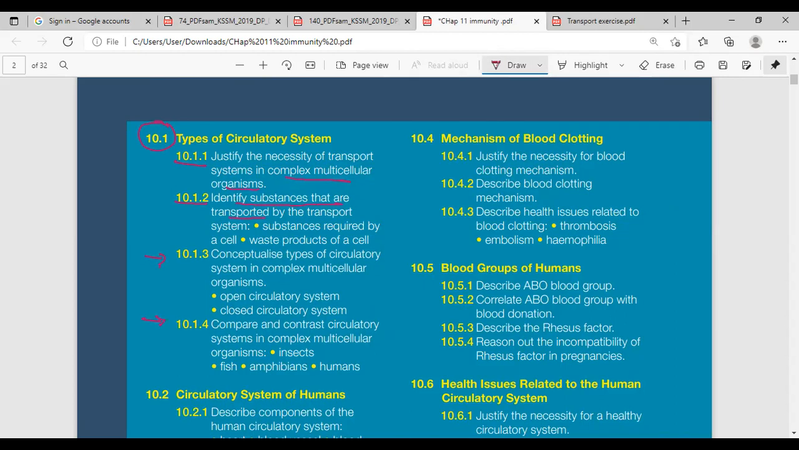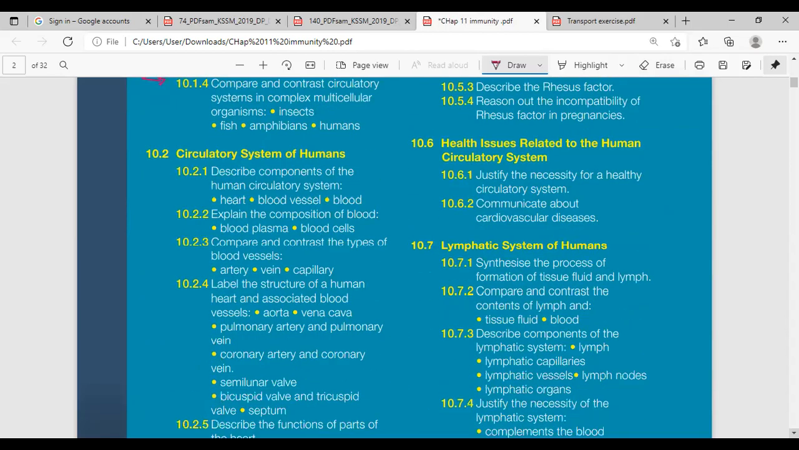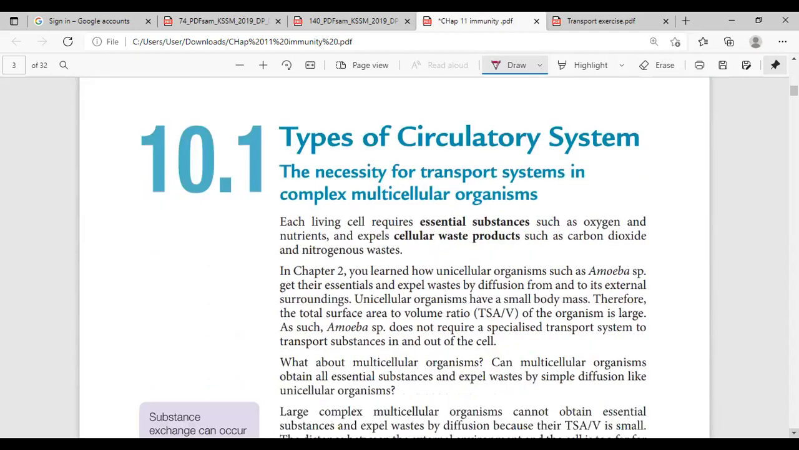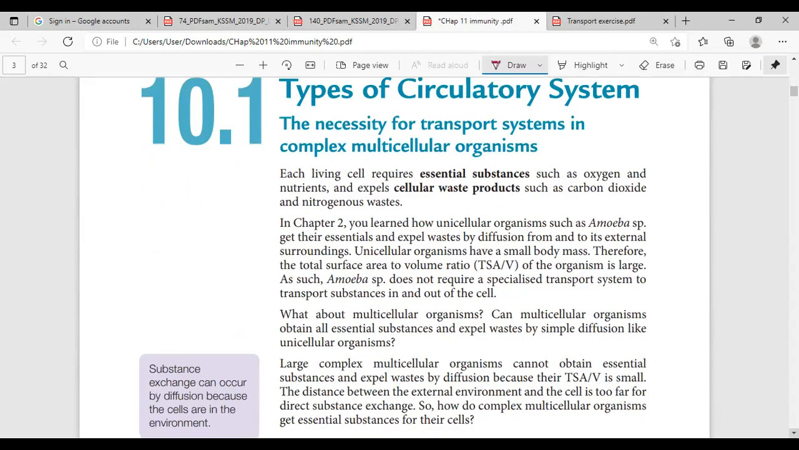Okay, after that, hari ini juga, for this week, we're going to cover the circulatory systems of human. Hanya bahagian blood. Okay, we only cover bahagian blood. So I'm going to skip 10.1, but I will briefly discuss the introduction of the circulatory systems.